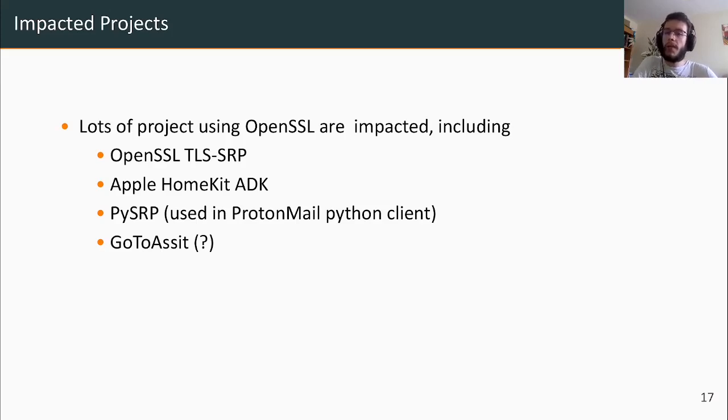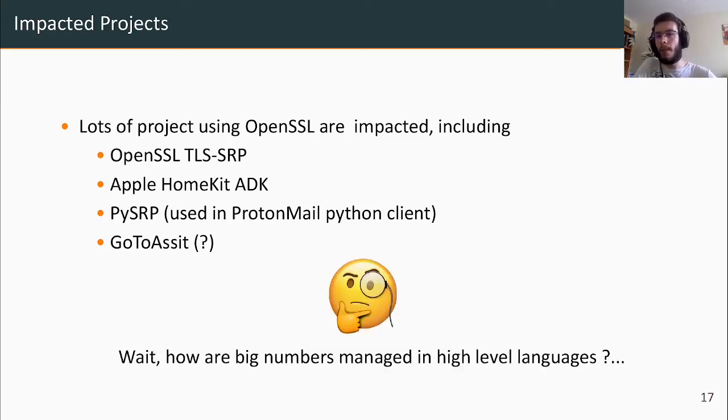Finding that OpenSSL is being used in this project made us wonder, what about the more generic big number implementation in higher level languages? And it turns out that there are basically two options. Maybe they re-implement it completely from scratch, or maybe they rely on a lower level big number library like OpenSSL.